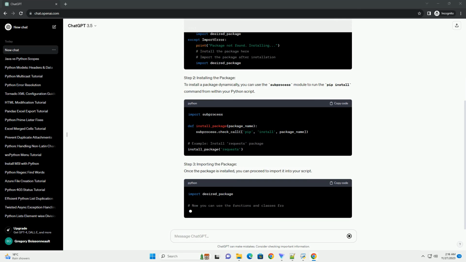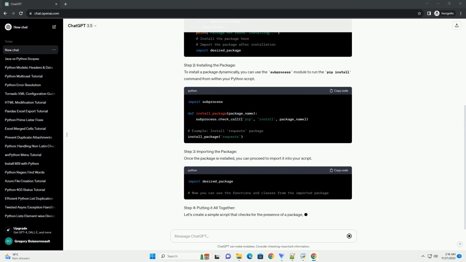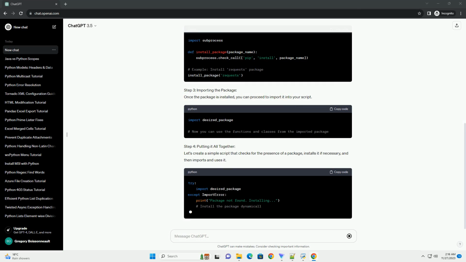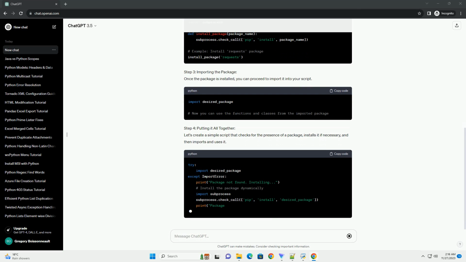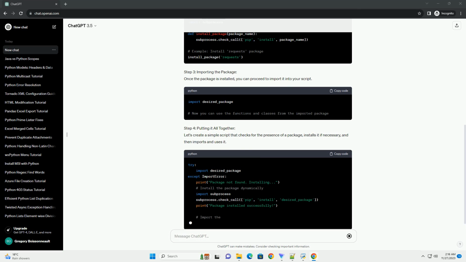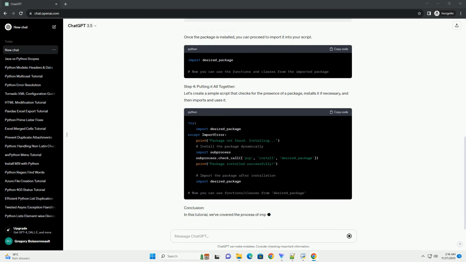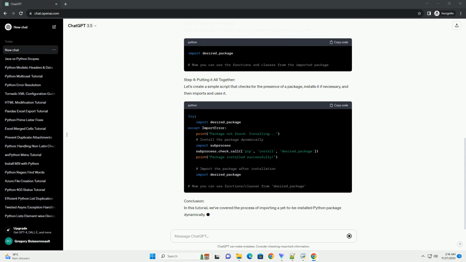Step 1. Checking package availability. Before importing a package, it's crucial to check if the package is already installed. You can use the try, except block to catch an import error and handle the installation accordingly. Step 2. Installing the package. To install a package dynamically, you can use the subprocess module to run the pip install command from within your Python script. Step 3. Importing the package. Once the package is installed, you can proceed to import it into your script.